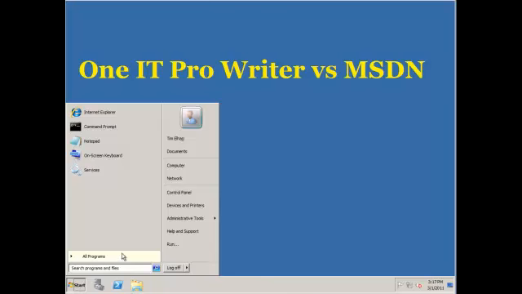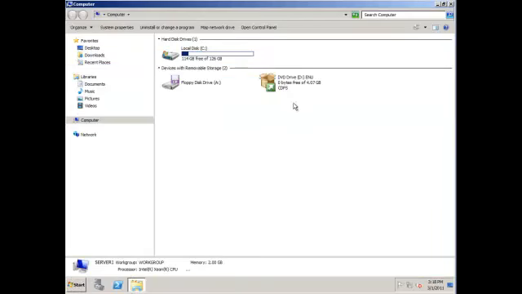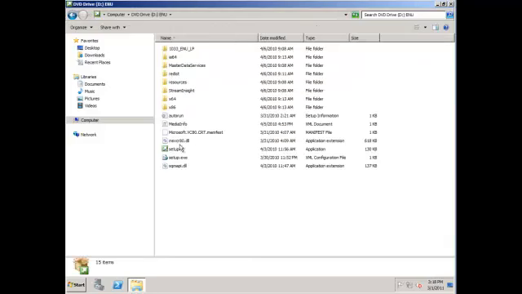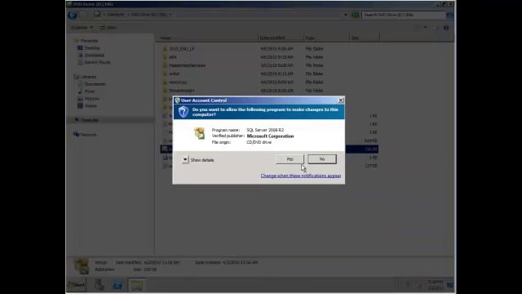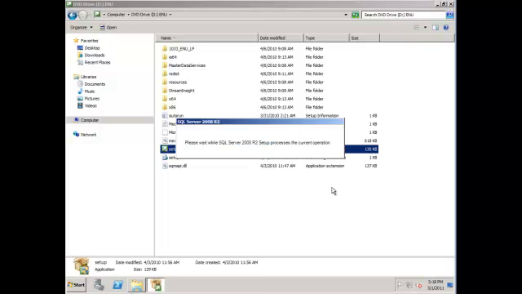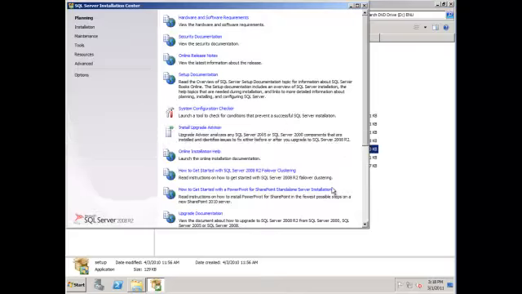Okay, so here we go. Insert the installation DVD for SQL Server 2008 and double click Setup.exe. The installation program for SQL Server offers to install the appropriate versions of Microsoft .NET Framework and Windows Installer if they're not already installed. You have to install these components to continue with the installation, and you must restart your server if you're prompted. We're not going to have to do any of that, but you may, depending on the state of your machine.